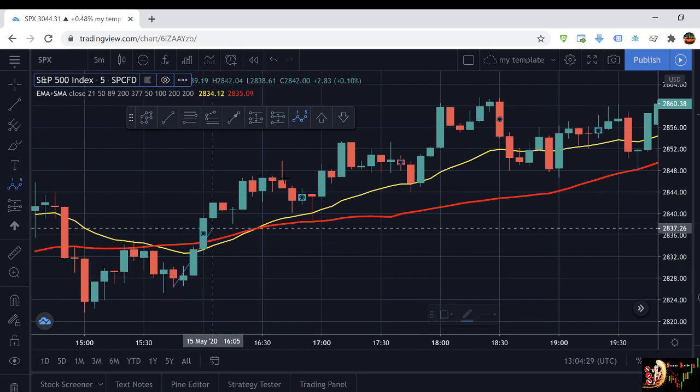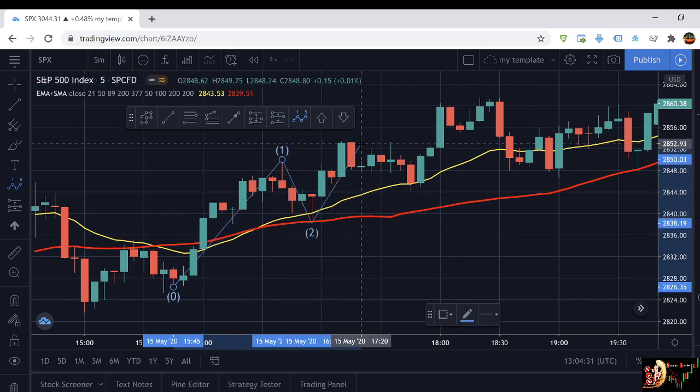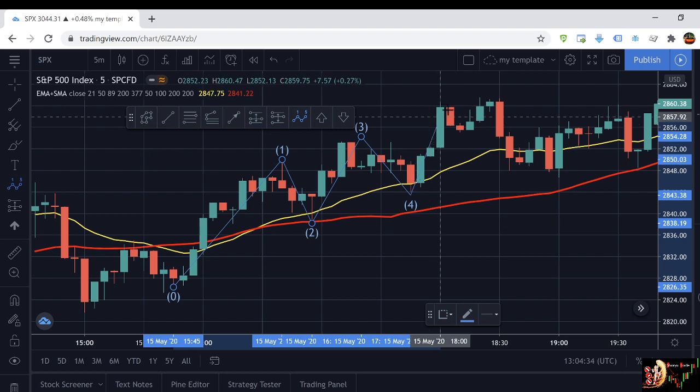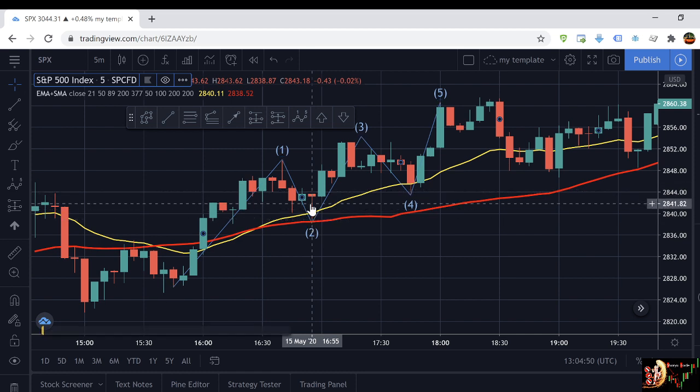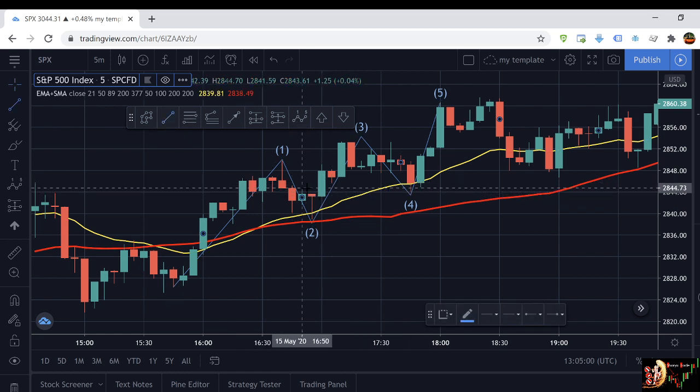So it's first impulse, first retrace, second impulse, second retrace, third impulse, and third retrace over here. Okay, so if you see this, it retraces right on the 21 EMA. We have the trend with us. The candle is bullish. It does a hammer, right? Even though it's red, it's a hammer. We have a long shadow and a small body. So here, definitely a good trade to take, and it would have respected the 2-to-1 reward risk ratio.